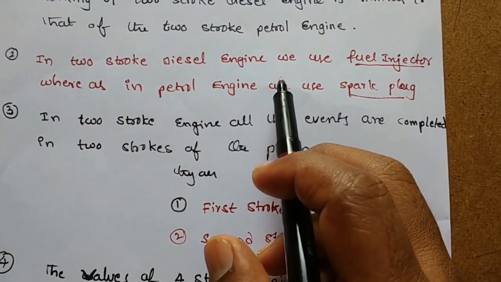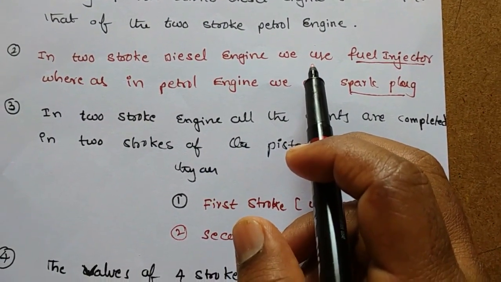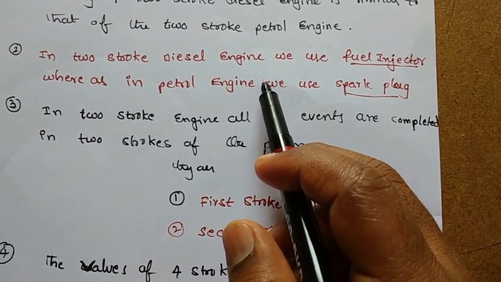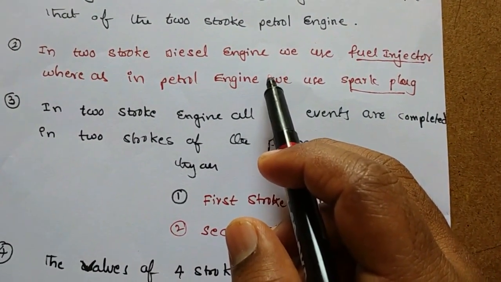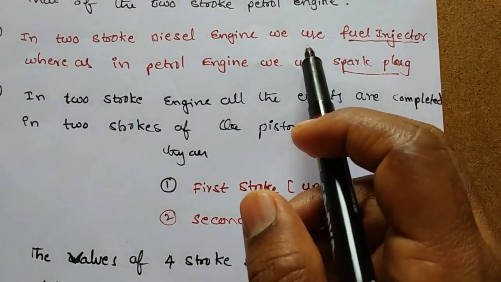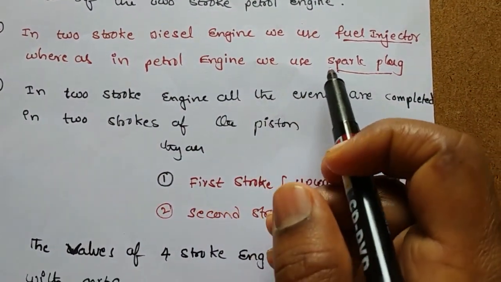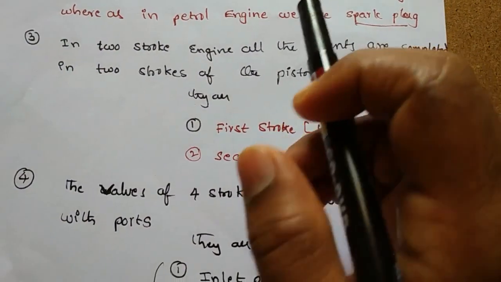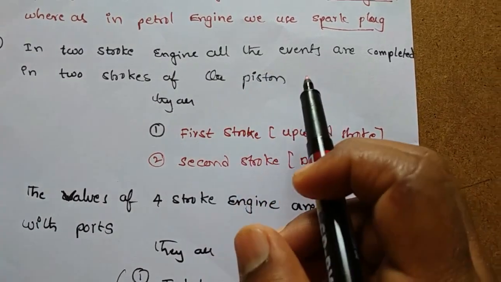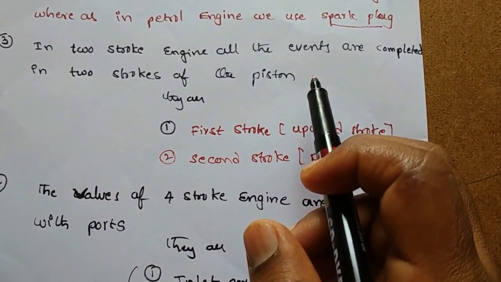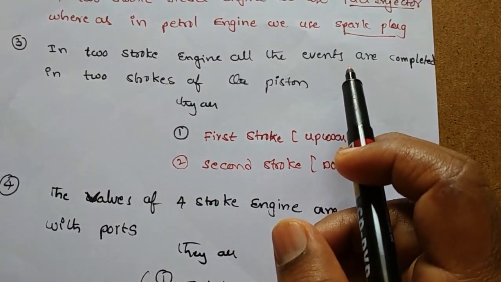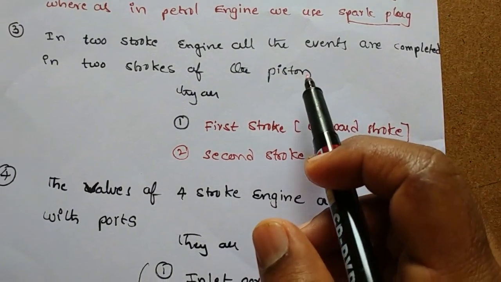The second point: in the two-stroke diesel engine we use a fuel injector, whereas in the petrol engine we use a spark plug. This is one of the differences, and a very important point. Third point: in a two-stroke engine all the events are completed in two strokes of the piston. All the events means suction, compression, expansion and exhaust.